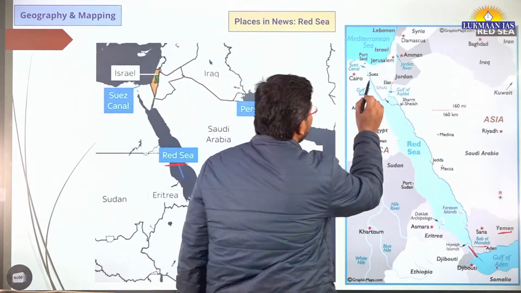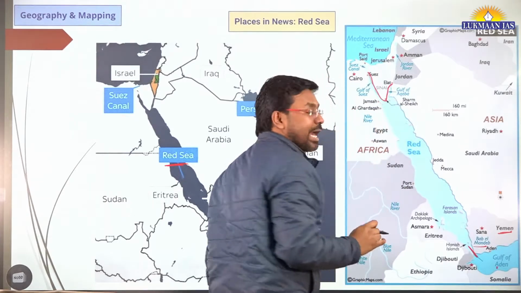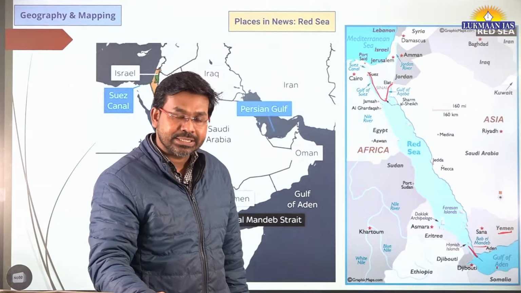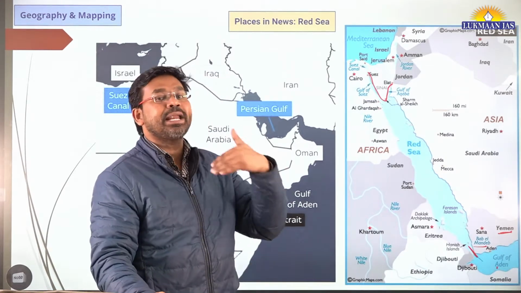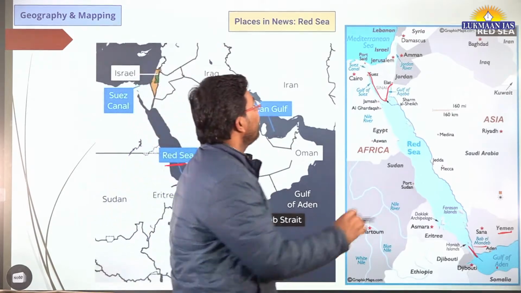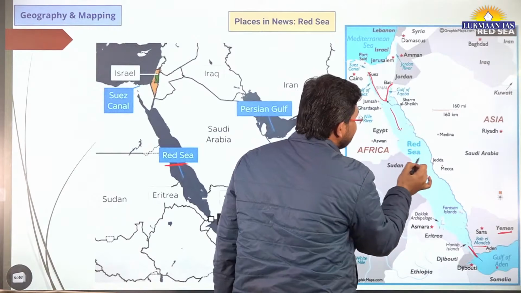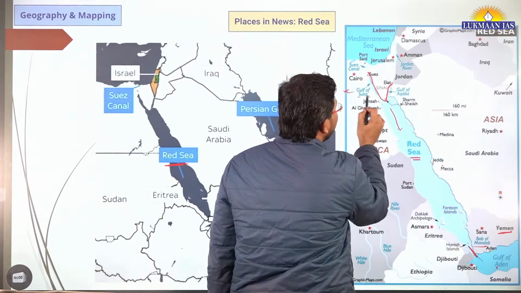So in the north over here, we can see a peninsula, and this peninsula is known as Sinai Peninsula. What is a peninsula? A peninsula is a land mass which is surrounded by water from three sides, and it is surrounded by land mass from the fourth side. So when we talk about this peninsula, on one side it has Red Sea. On the western side it has Gulf of Suez.